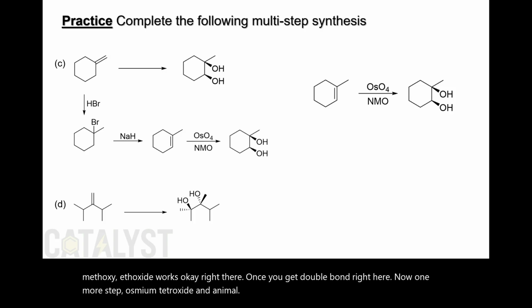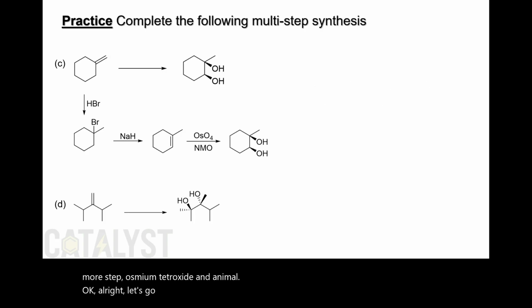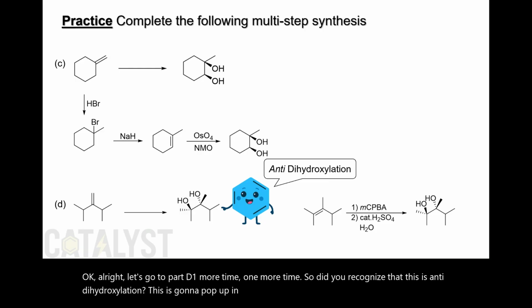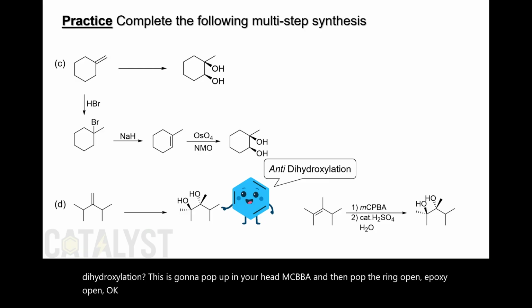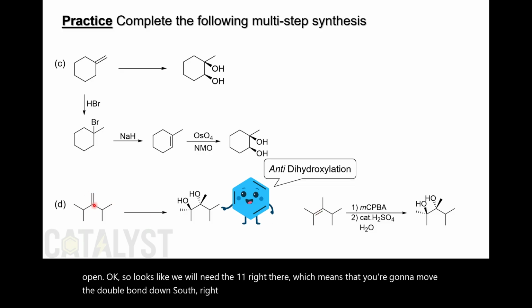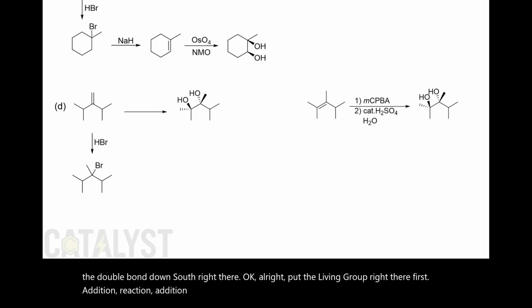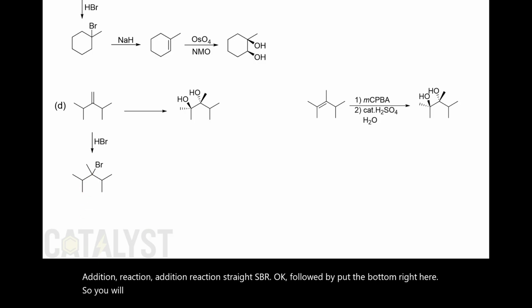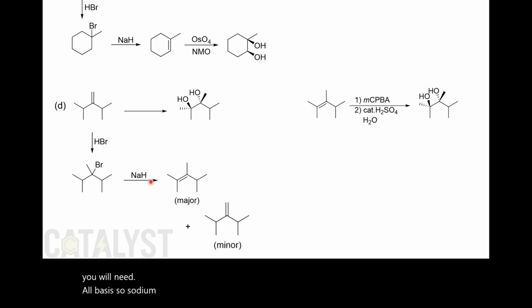Okay. All right, let's go to part D one more time. So if you recognize that this is anti-dihydroxylation, this is gonna pop up in your head: mCPBA, and then pop the ring open, the epoxide open. So looks like we'll need the double bond right there, which means that you're gonna move the double bond down south right there. Put the leaving group right there first. Addition reaction, straight HBr, followed by putting the double bond right here. So you will need small bases: sodium hydride, sodium hydroxide, ethoxide, methoxide works.